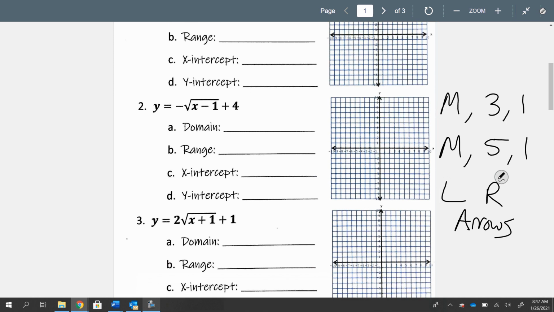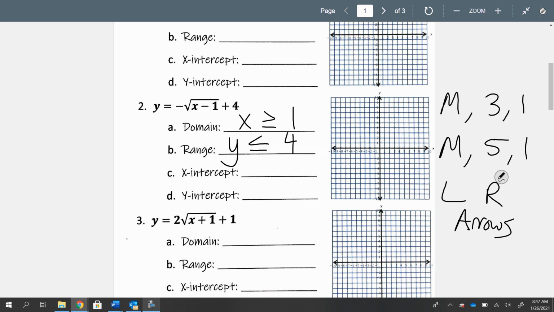So moving on, we see y equals negative square root of x minus 1 plus 4. Watch what changes here. So the domain, that's easy. X is greater than or equal to positive 1. Remember, we're looking at this number inside. It's negative, so it tells a lie. X is greater than or equal to 1. The range is y is less than or equal to 4.